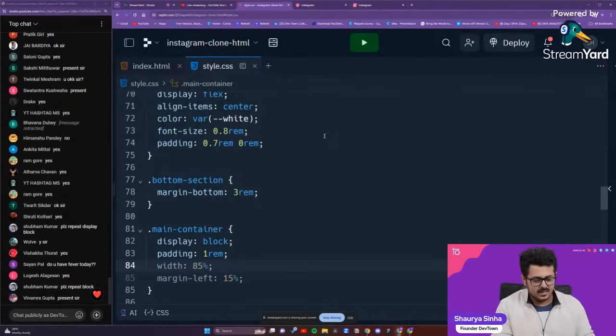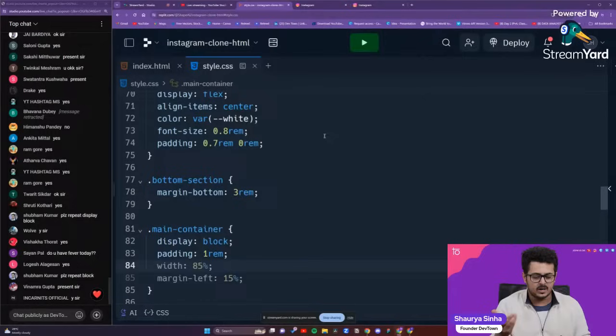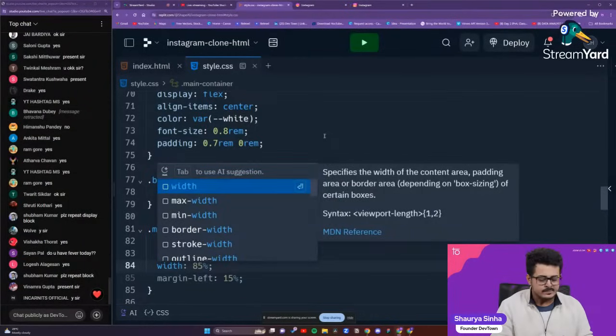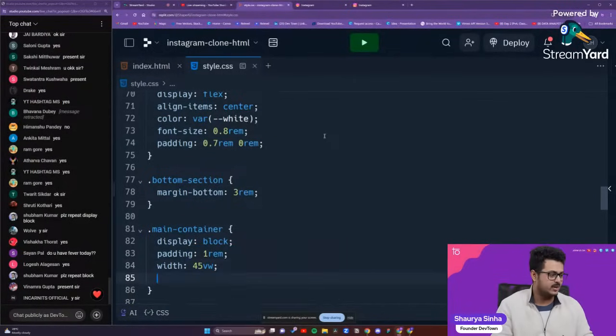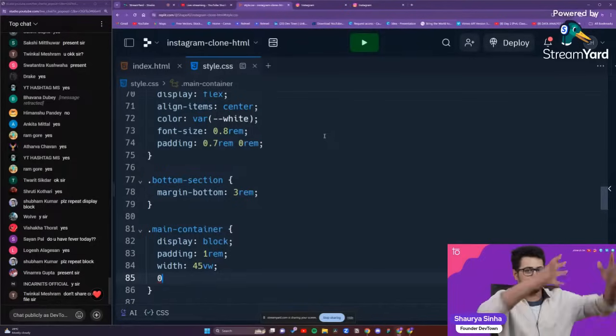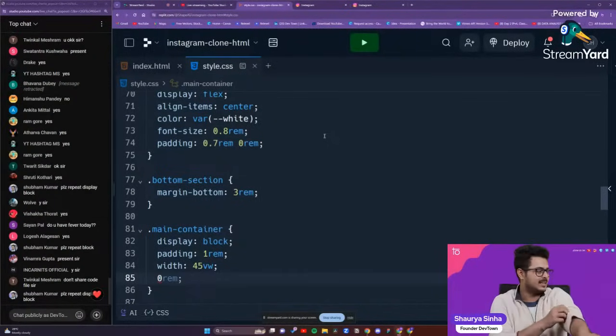Okay, so right over here, guys, width will provide it as 45 vw for right now. We'll change it, guys, based upon how it looks on our screen. Right now, I'm just guessing. I'll take it into account.